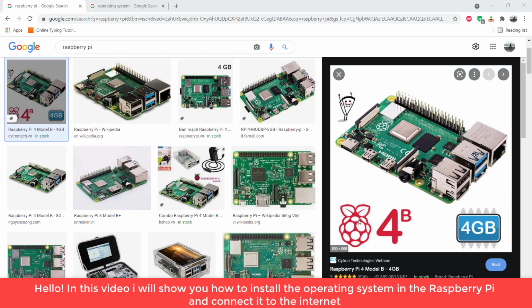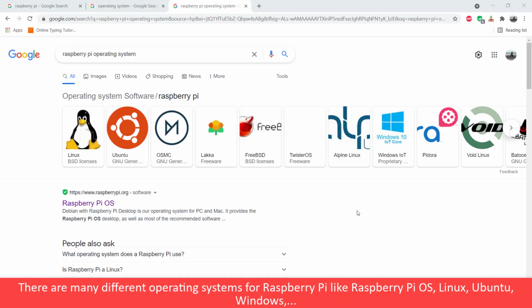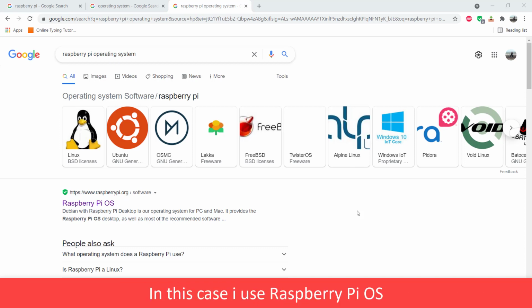Hello, in this video I will show you how to install the operating system in the Raspberry Pi and connect it to the internet. The first part, installing the operating system for Raspberry Pi. There are many different operating systems for Raspberry Pi like Raspberry Pi OS, Linux, Ubuntu, Windows. In this case, I use Raspberry Pi OS.